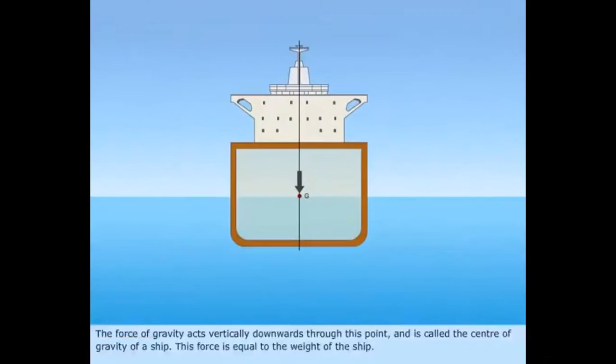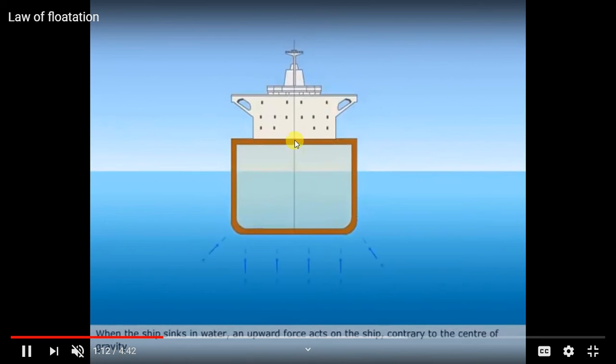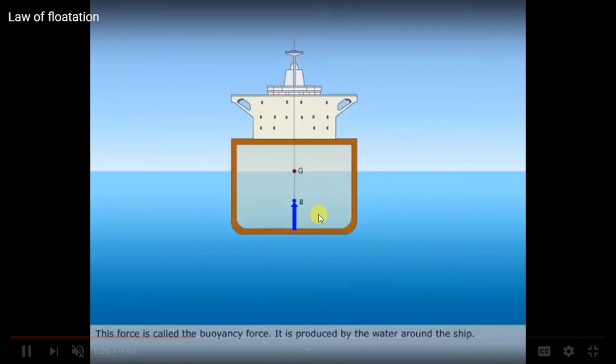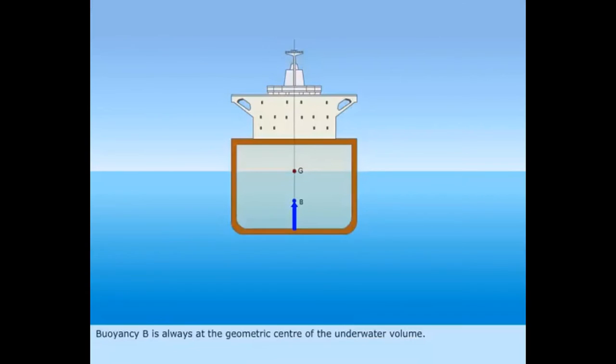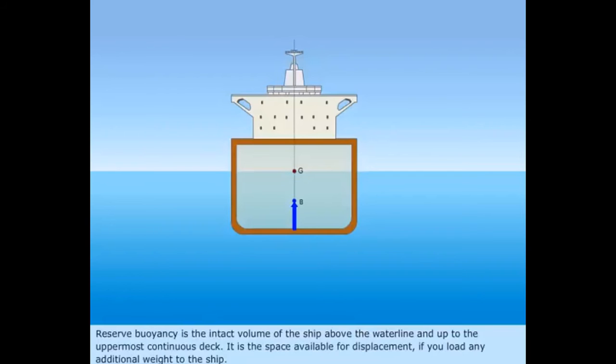So you can see now the two forces. One is the weight of the body, which has the tendency to sink into the liquid or go down, and the other is the buoyant force of the liquid, which acts vertically upward. The buoyant force is equal to the weight of the liquid displaced by the immersed part. So this weight of the liquid displaced by the immersed part of the body will be equal to the buoyant force acting by the liquid.